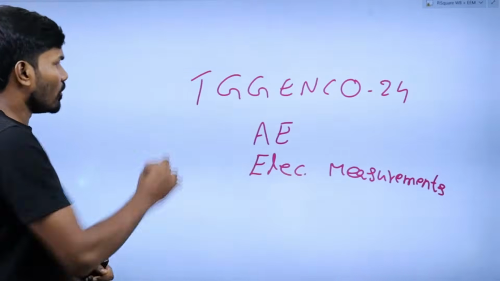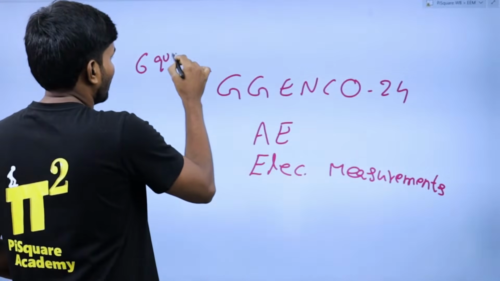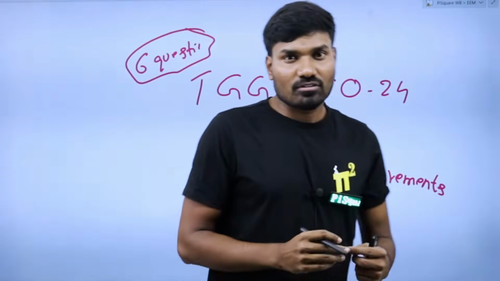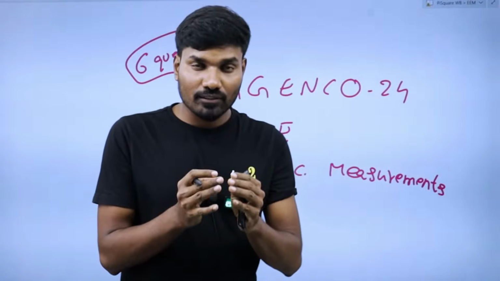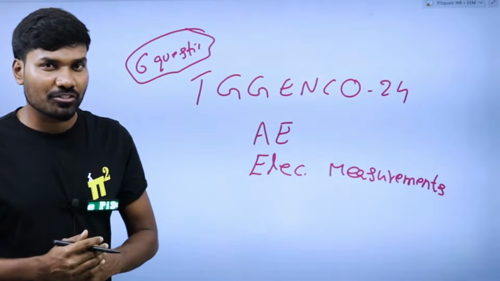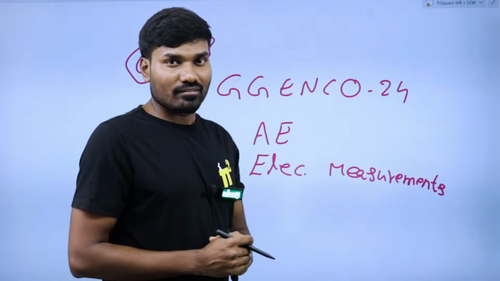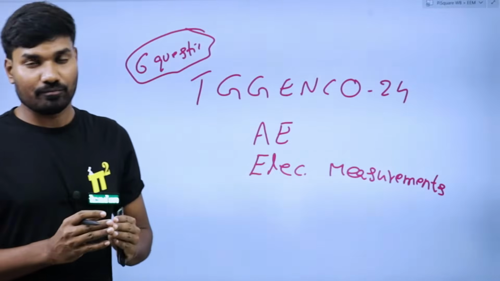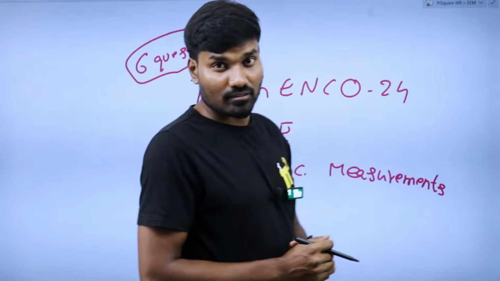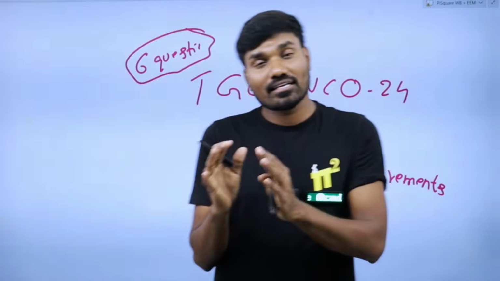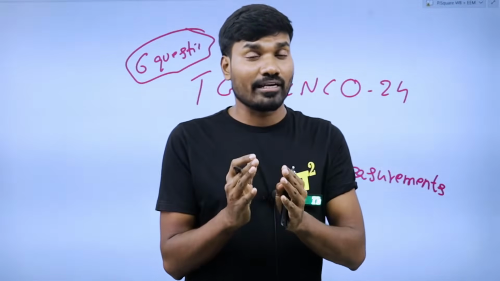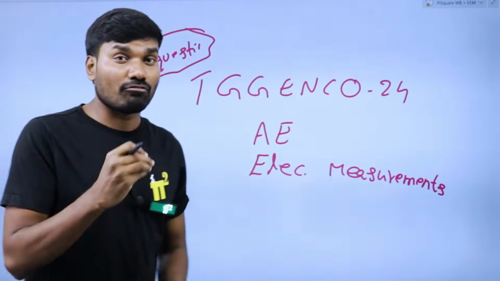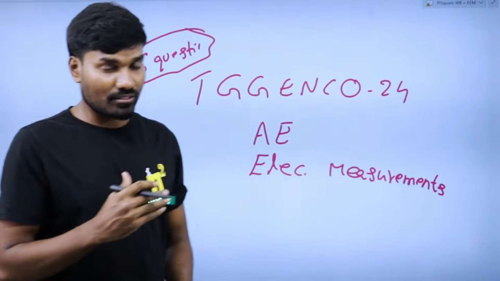So we got 6 questions from this subject. Of course, they're not that easy, they're not that difficult. They are medium level questions. But the key point here is you should be able to answer these questions in less than 40 seconds. If you can make it 60 seconds, okay, but less than 40 seconds is the ideal time. How we're able to solve these questions in less than 40 seconds is the key point of this session.